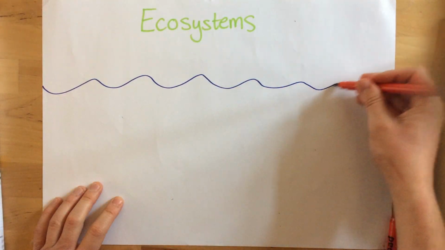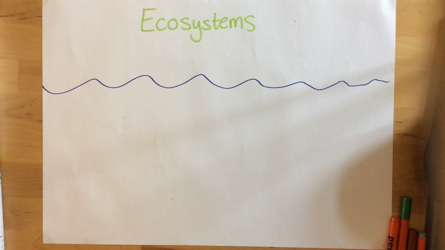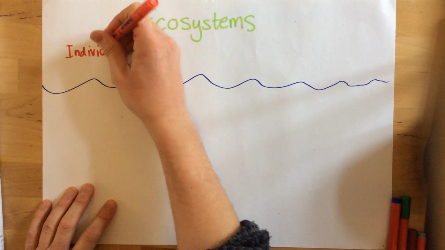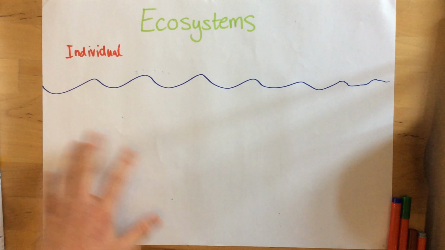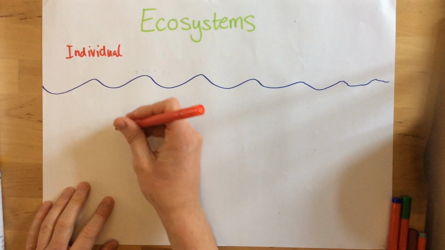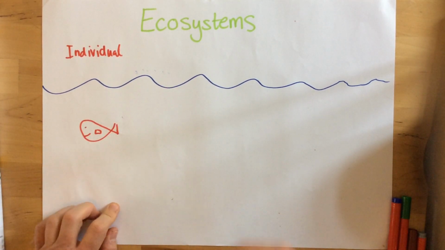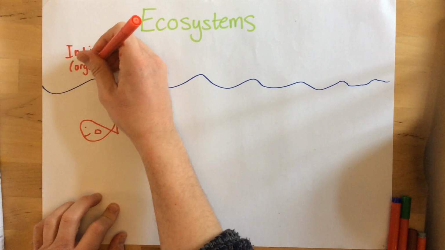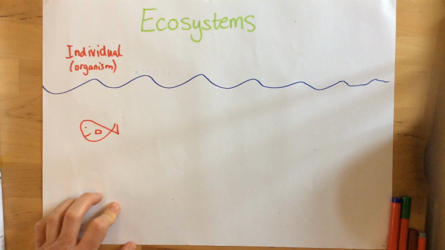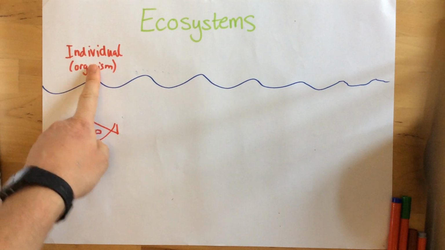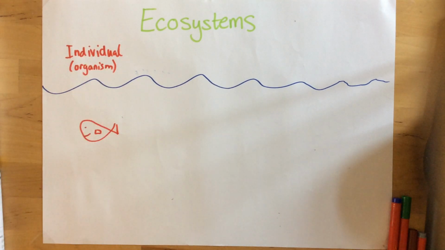So here's just the layer of the water at the top of the pond. Now, the first term that we're going to learn is the term individual, because what we're doing is learning the different layers of an ecosystem. An individual in an ecosystem is a single organism, such as this little fish here. An organism is the scientific term for a living thing. So as you can see, there's just one particular organism here, one fish. That is the very most basic level of the ecosystem, the individual.